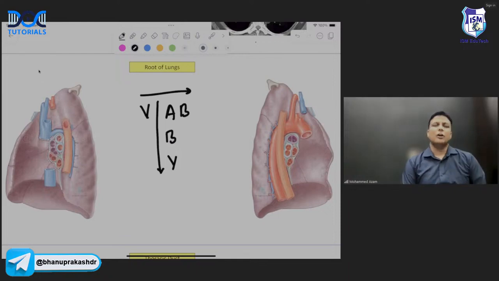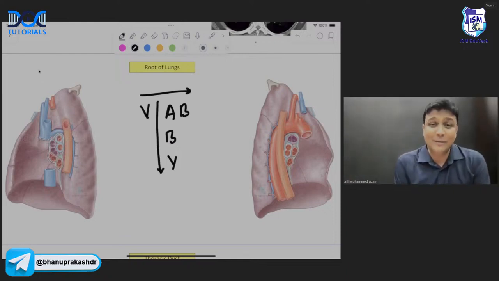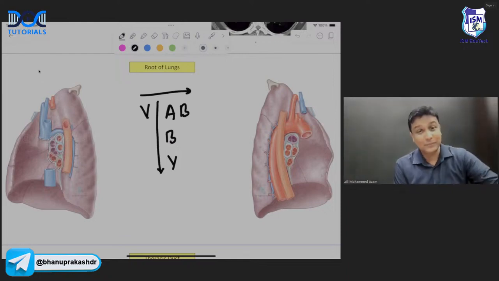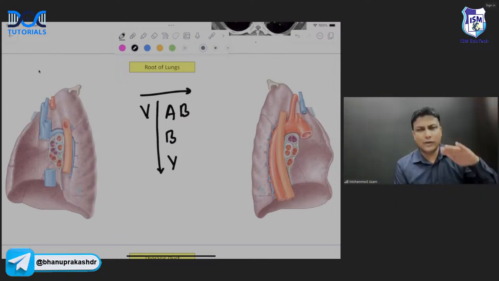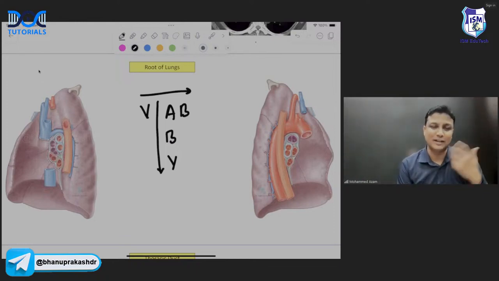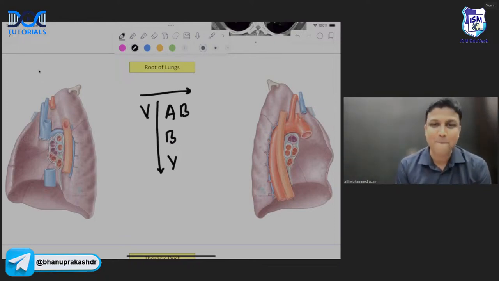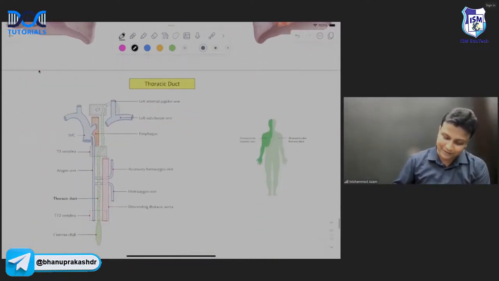Story over. And what question comes from here? What is the question that they'll be asking in the exam? The question will be like, which is the cranial most structure in the root of the left lung? Which is the lowermost structure, uppermost structure? Something like that question will be coming, sir. You'll be easily able to manage this one here. Right? Let's move ahead, sir.